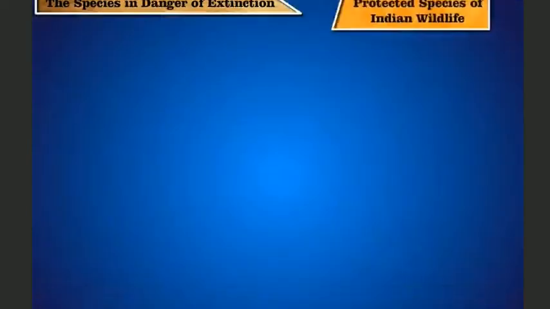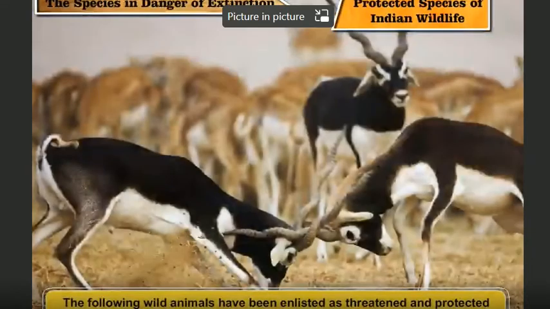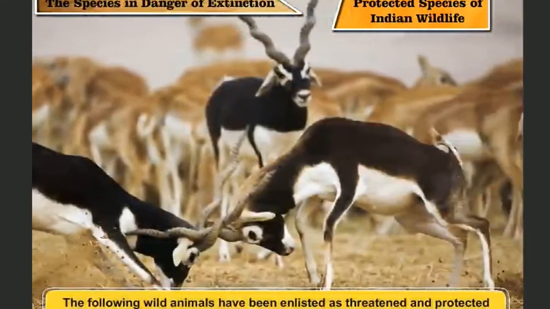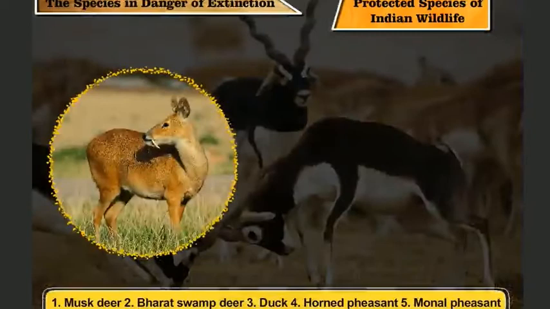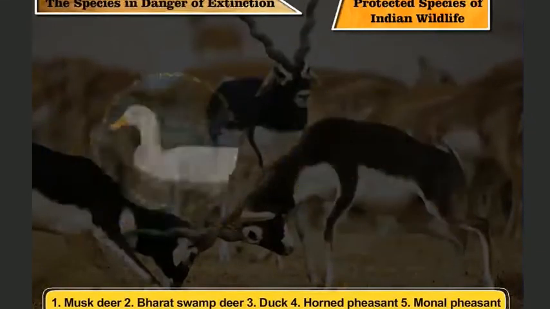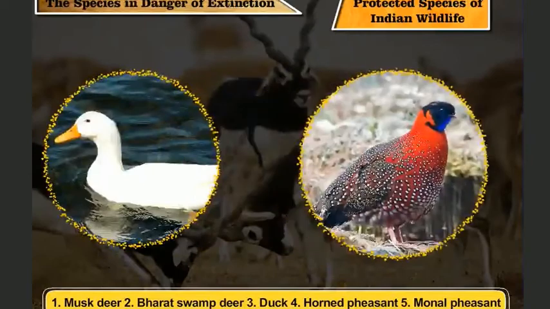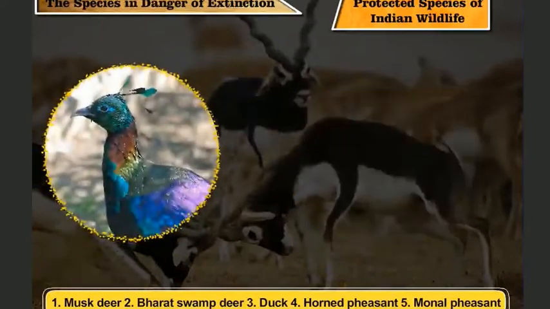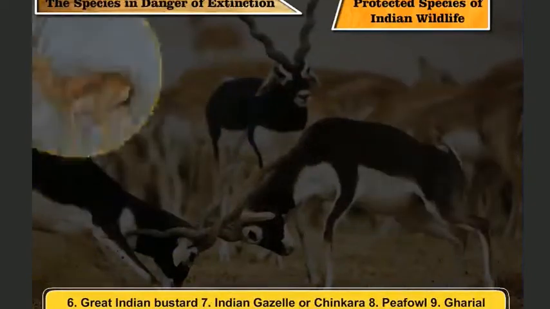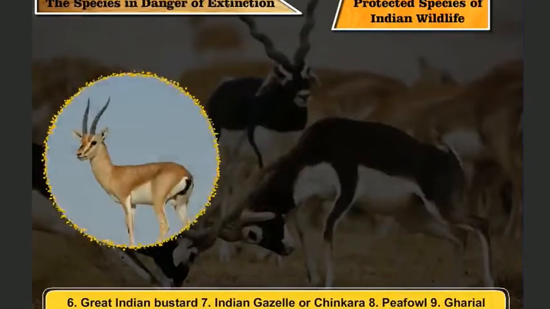Protected species of Indian wildlife. The following wild animals have been enlisted as threatened and protected species in India. 1. Musk deer. 2. Bharat swamp deer. 3. Duck. 4. Horned pheasant. 5. Monal pheasant. 6. Great Indian bustard. 7. Indian gazelle or chinkara.